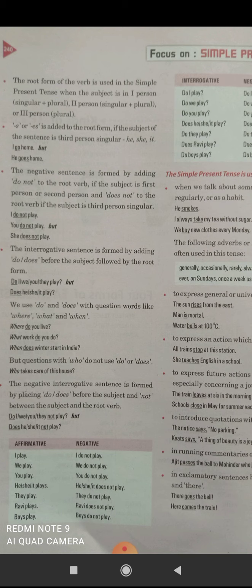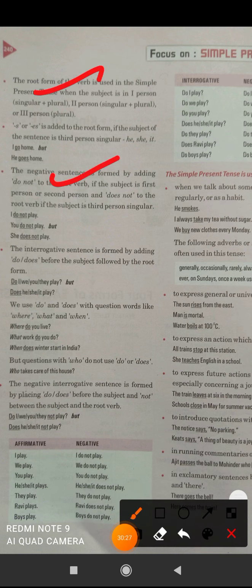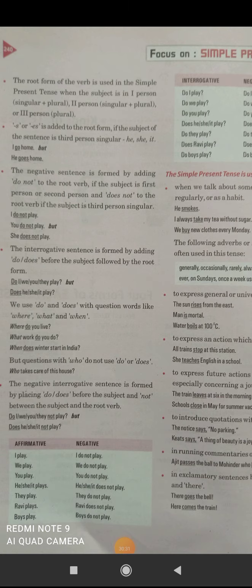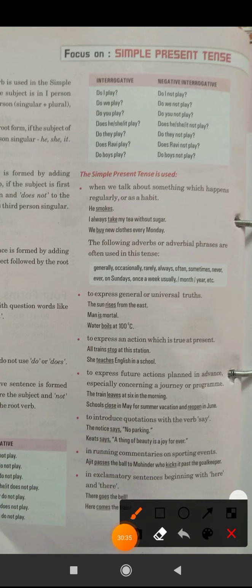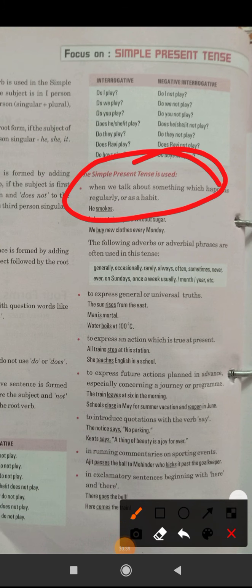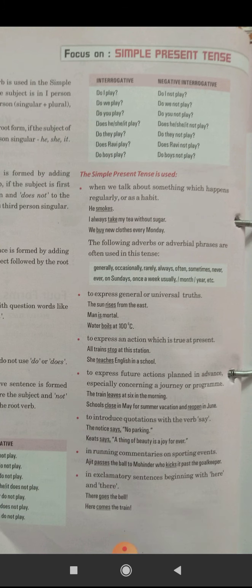the structure of simple present tense. Okay. See, here you learnt about the structure. After that, you came to know about the usage of a simple present tense. Fine.